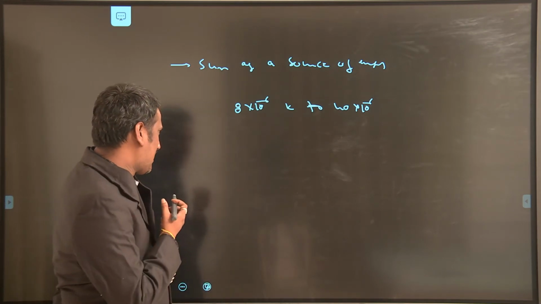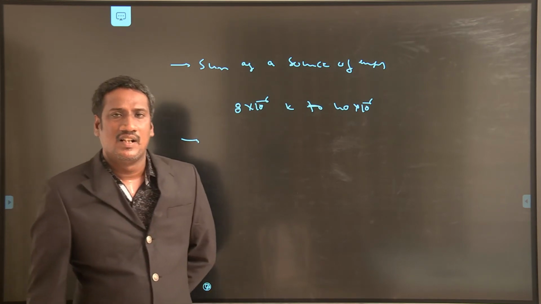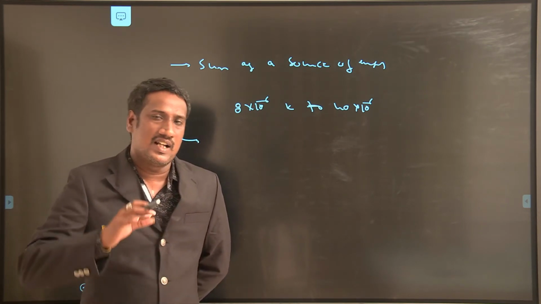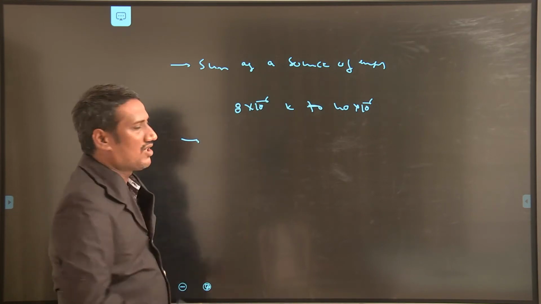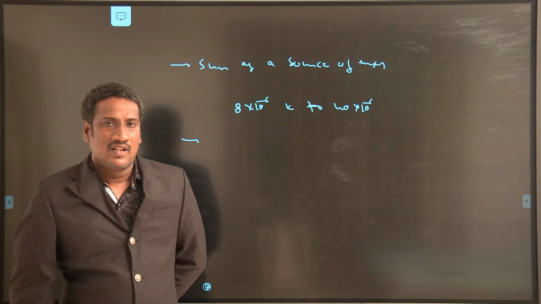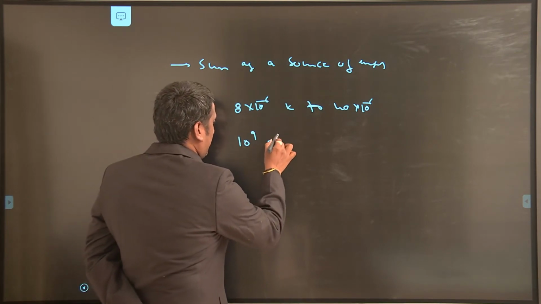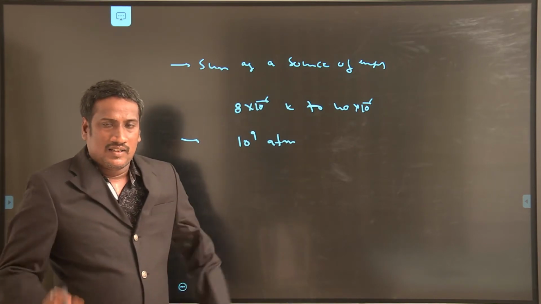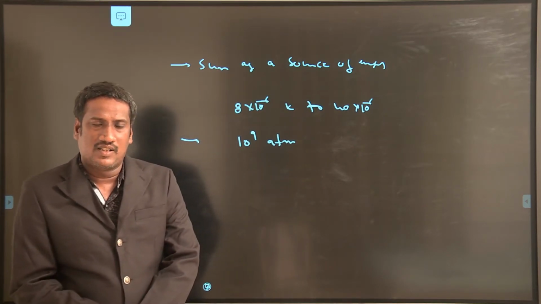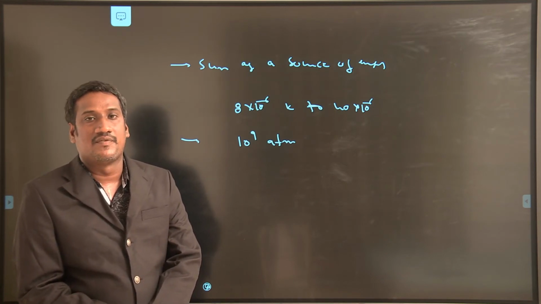Okay, the next concept, inside the sun. The density will be 100 times more than that of the water, and the pressure will be 10 power 9 atm. 10 power 9 atm pressure you will have inside the sun. That much huge amount of energy is maintained inside the sun because of the fusion reaction.